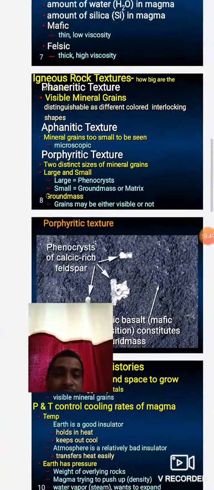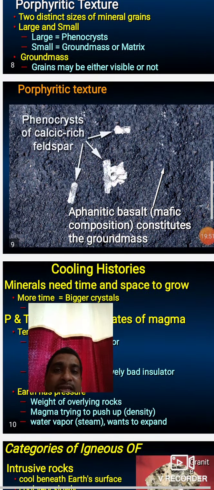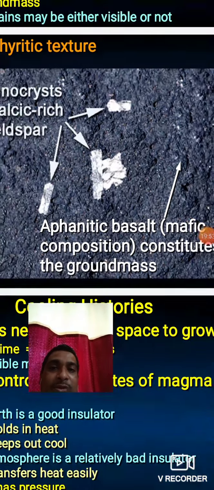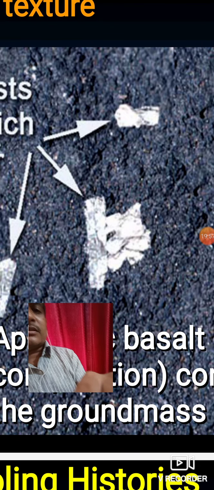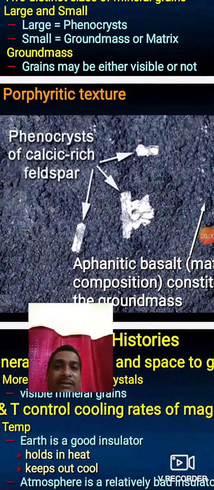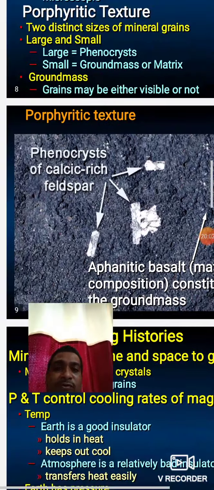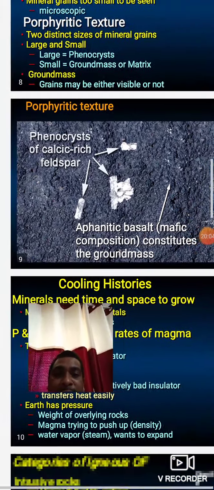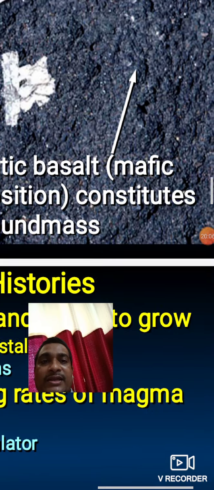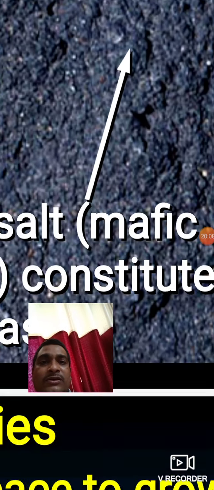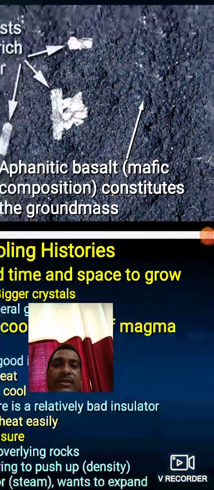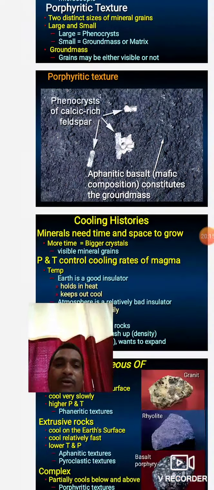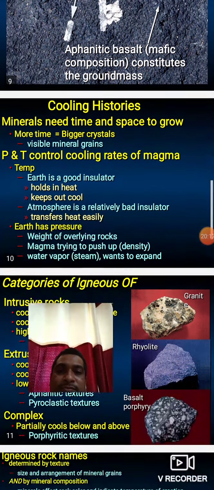You should see in this slide the porphyritic texture. These are the phenocrysts of plagioclase feldspar. You see this white color. The groundmass is the surrounding material of the plagioclase feldspar phenocrysts. And aphanitic basalt is very fine grained. See this arrow here, where the very fine aphanitic basalt is seen. Mafic composition constitutes the groundmass.